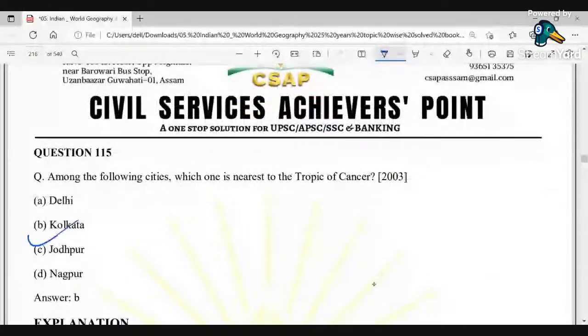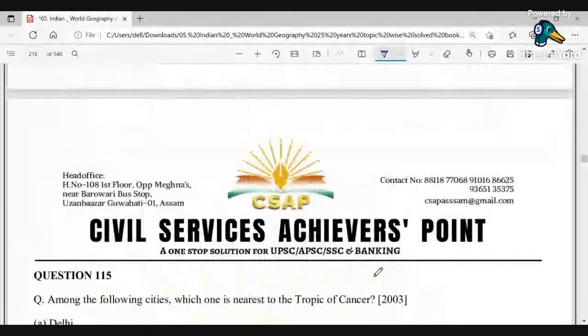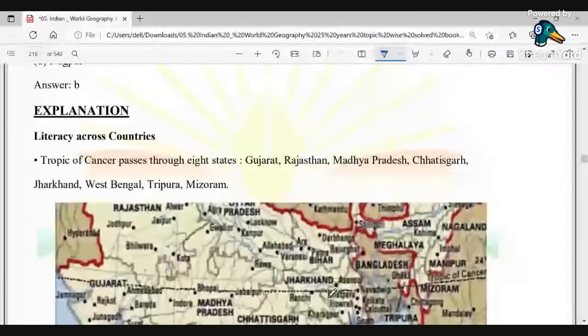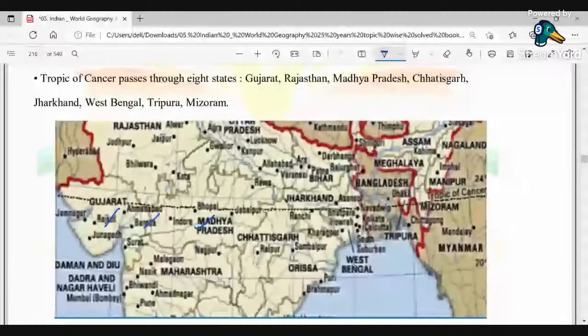You could see, respectively, the Tropic of Cancer, and this is Kolkata over here. The most important city is located here. So this is the one you could see. This is directly the Tropic of Cancer that is passing through. It passes through 8 states: Gujarat, Rajasthan, Madhya Pradesh, Chhattisgarh, Jharkhand, West Bengal, Tripura, and Mizoram. These are the 8 states through which the Tropic of Cancer passes.